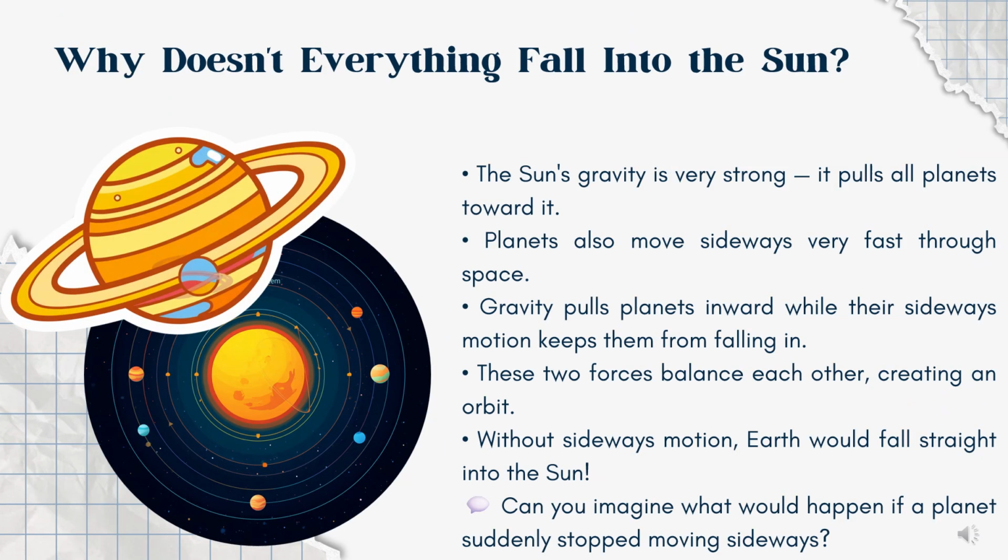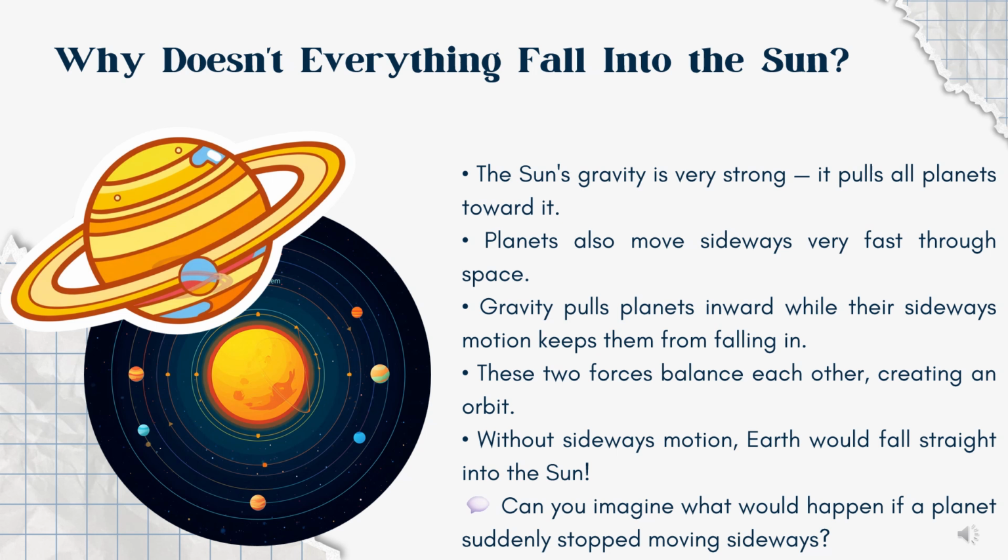The sun has much more mass than Earth, so its gravity is much stronger. So why doesn't Earth simply fall into the sun? The answer is that Earth is constantly moving sideways at a very high speed. As the sun's gravity pulls Earth inward, Earth's forward motion keeps it moving around the sun instead of crashing into it. This creates an orbit.